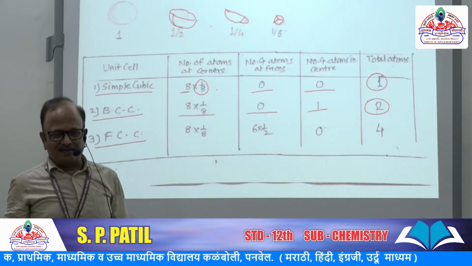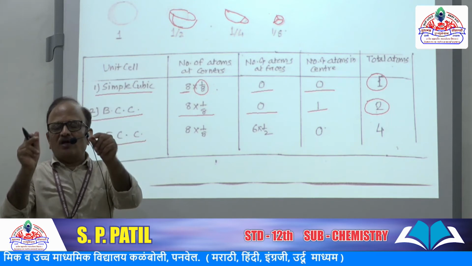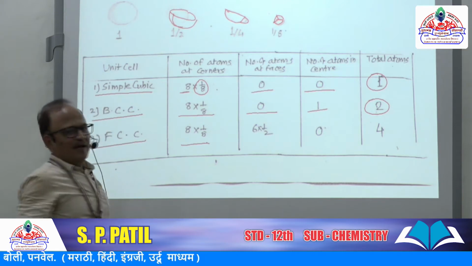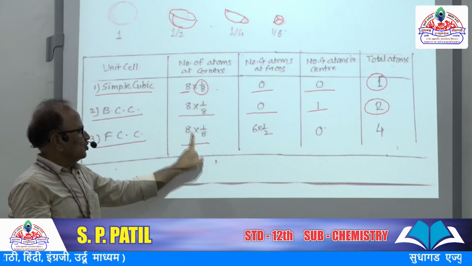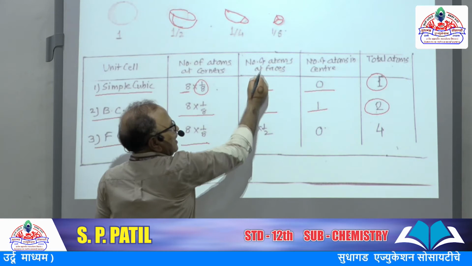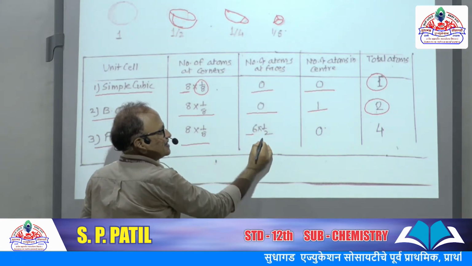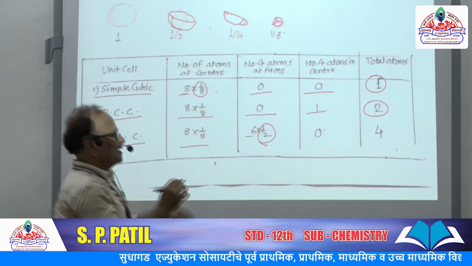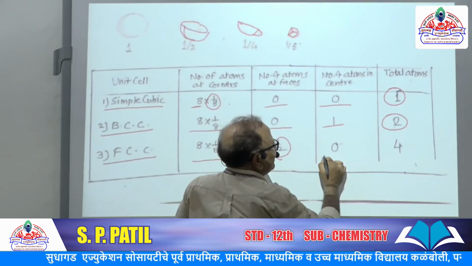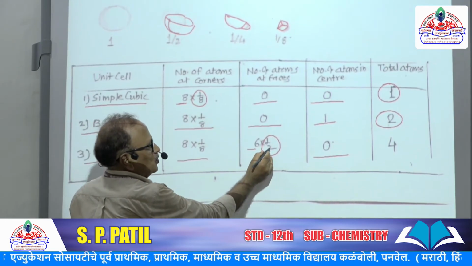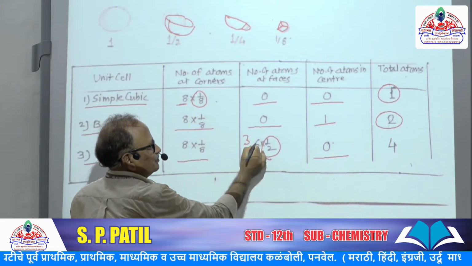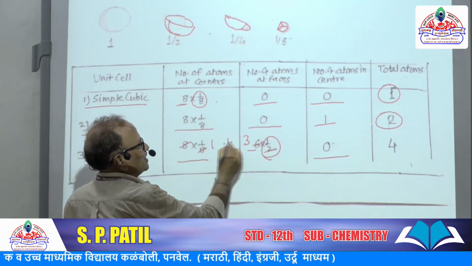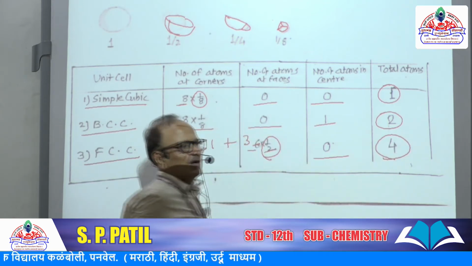FCC, face centered, 6 faces. At each corner, 8 corners, 1/8 part of atom is present. So 1/8 into 8 corners, total 1 atom here. At faces, there are 6 faces, and at each face, 1/2 particle, 1/2 sphere is there, and at body center, there is 0 atom. So 1/2 into 6 faces is 3, and here 1/8 into 8 is 1. So 1 plus 3 is equal to 4 atoms.